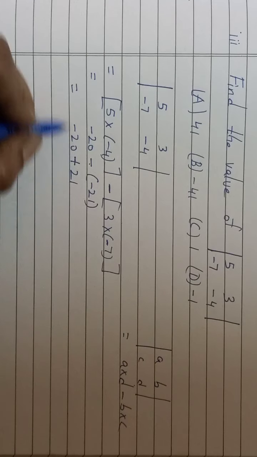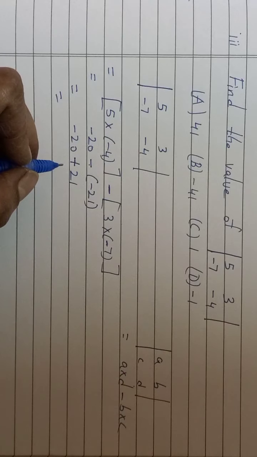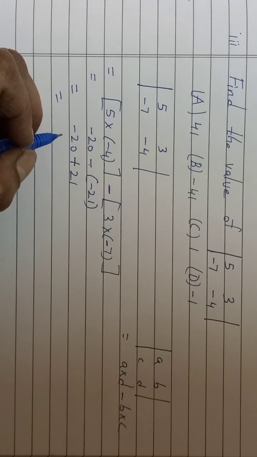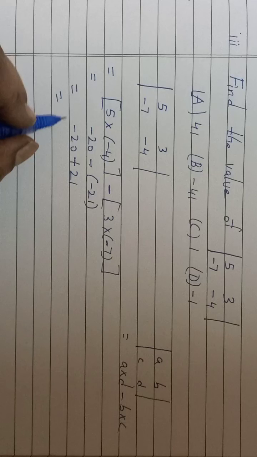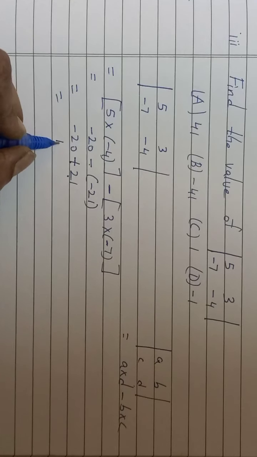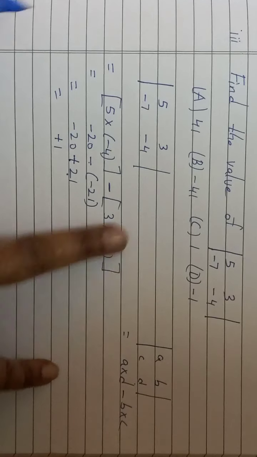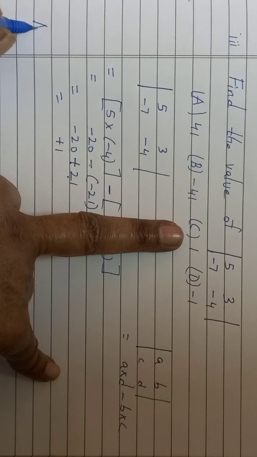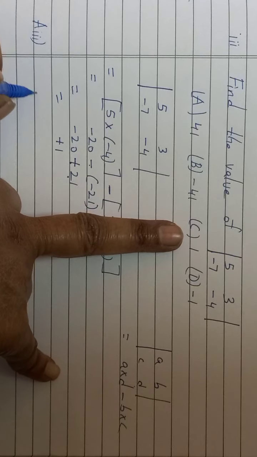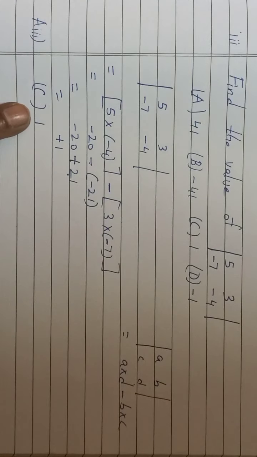If you have sums like this where the signs are different, plus and minus sign both are there, then you have to do subtraction and put the sign of the greater number. Now 21, what sign is there in front? Plus. So the correct answer is plus 1. So the answer here is C. And like this you should write, answer third, C1. This is expected in the board exam.